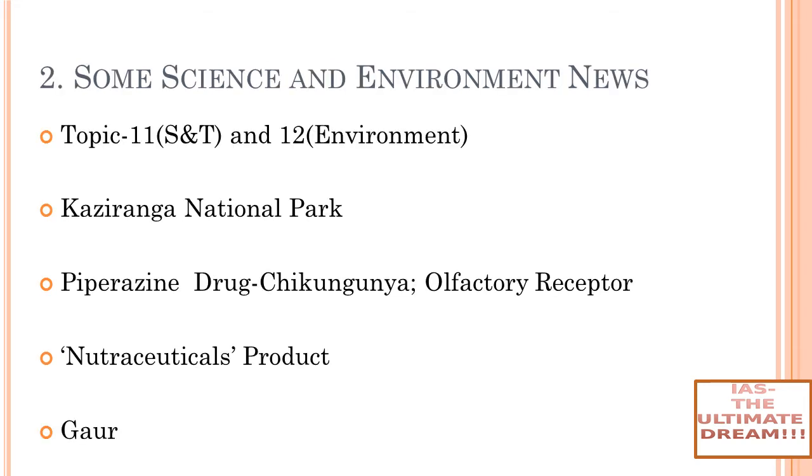Okay, now let's move on to some science and environment news. Multiple news items were there, and I've clubbed them all together. So again, Kaziranga National Park. It was in the news because nearly 200 animals, including rhinos and swamp deer, died in the floods in July and August in Kaziranga National Park, which is home to the one-horned rhinoceros and is also a UNESCO World Heritage Site. What is the other site in Assam which is also a World Heritage Site? That is Manas National Park.